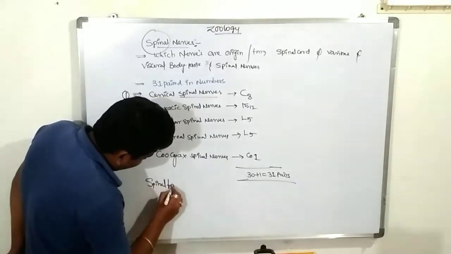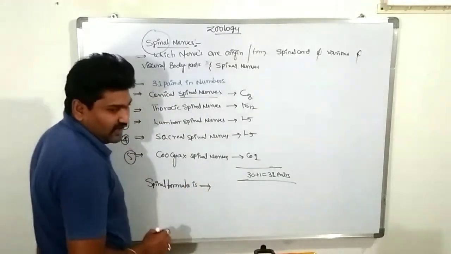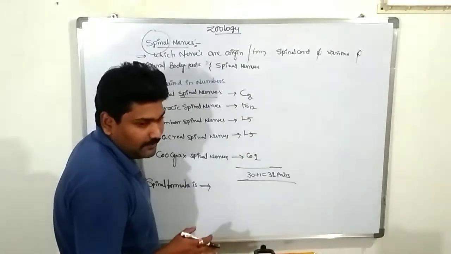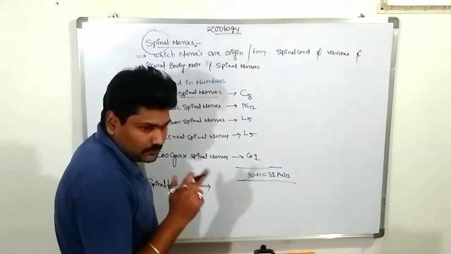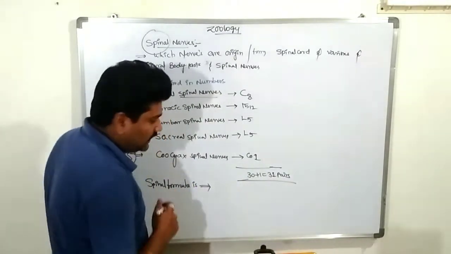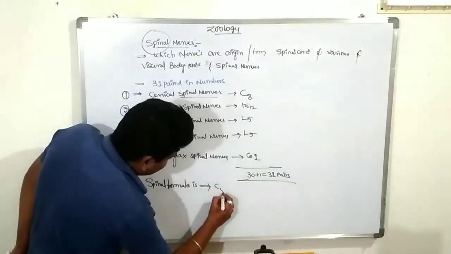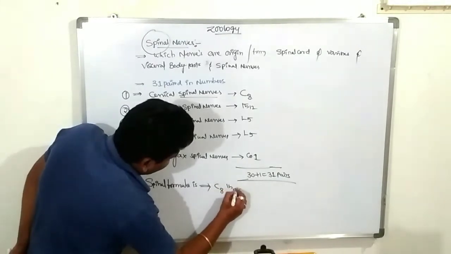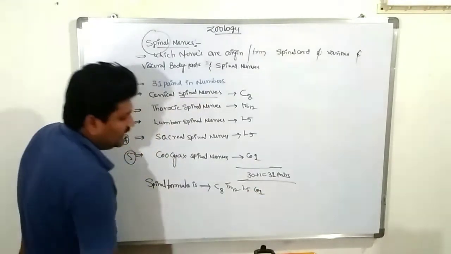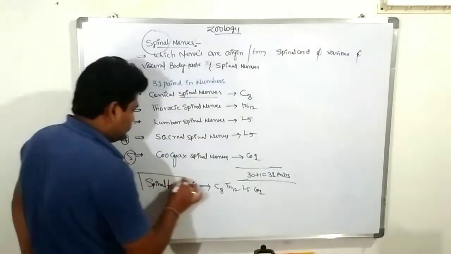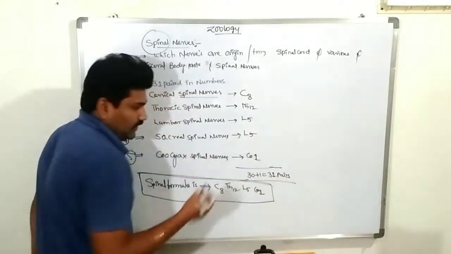They ask this in examinations. It is similar to the dental formula, which is 2123 by 2123, like a dentition. Likewise the spinal formula: cervical 8, thoracic 12, lumbar 5, sacral 5, coccygeal 1. So this is called the spinal formula. Are you clear?